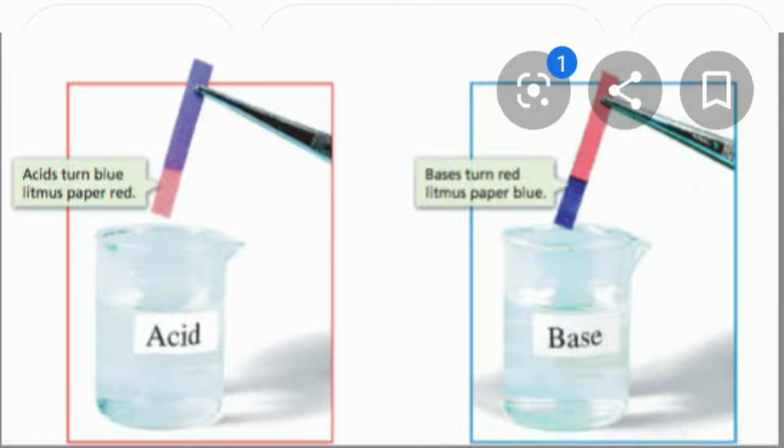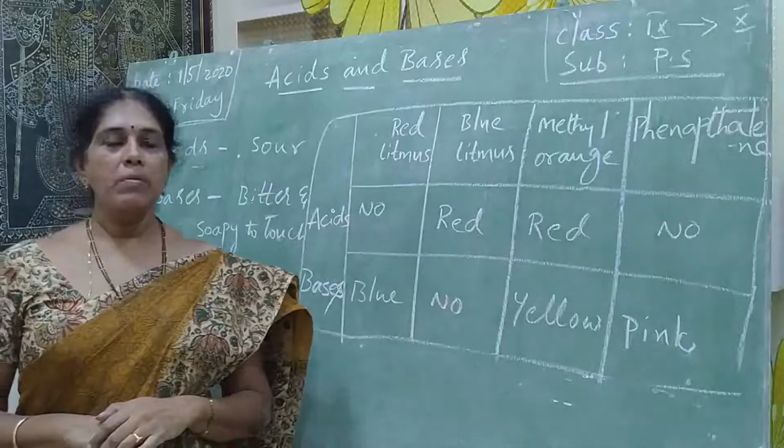Phenolphthalein shows no change. Coming to bases, bases turn red litmus into blue. There is no change with blue litmus, but methyl orange turns yellow, and phenolphthalein turns pink. These are the color changes in the presence of acids and bases.